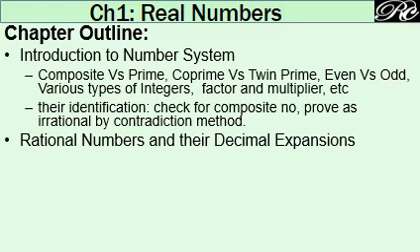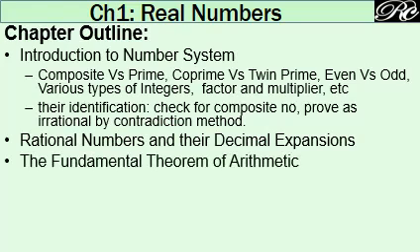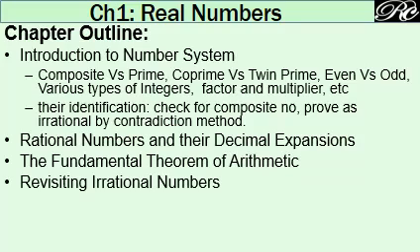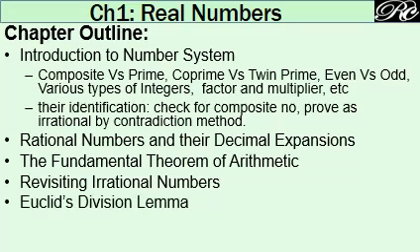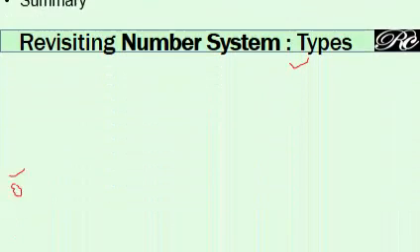Then we have to learn about rational numbers and their decimal expansion. Here we have to find the place of termination if it is a terminating decimal, and the other topic is the fundamental theorem of arithmetic. It is a very important topic. Another one is irrational numbers and Euclid division lemma and Euclid division algorithm. So let us revise our knowledge related to number system.